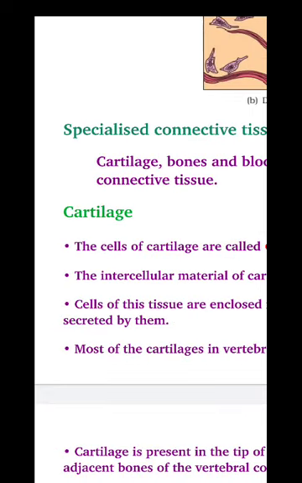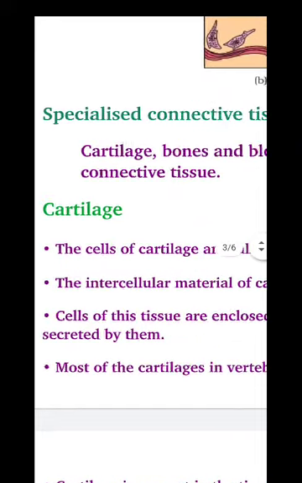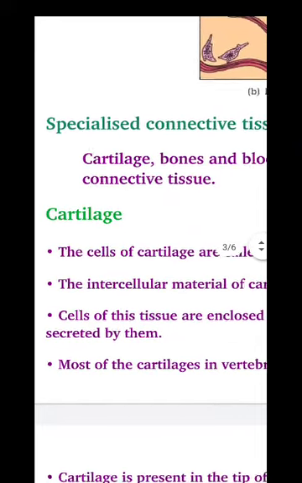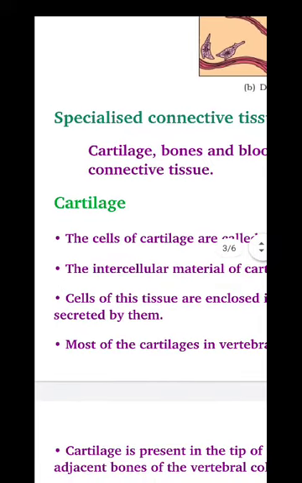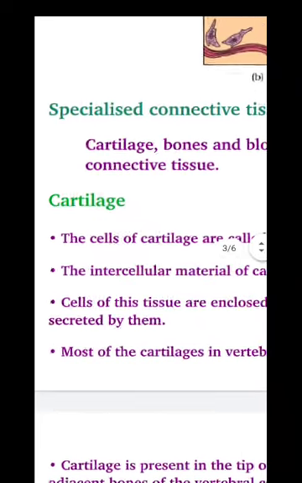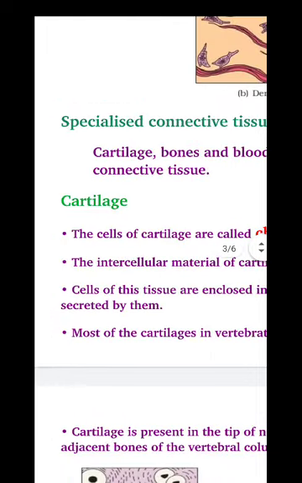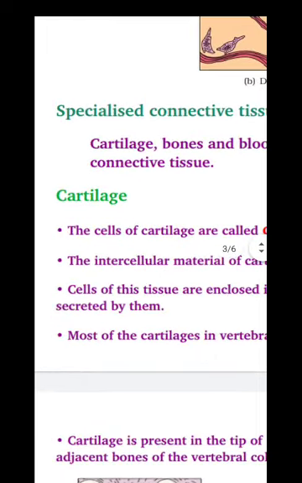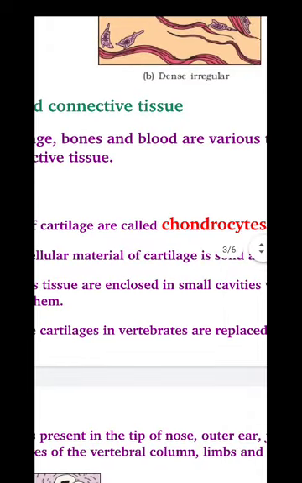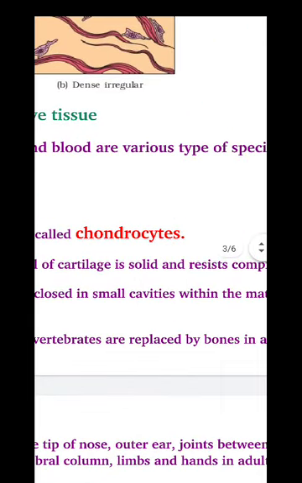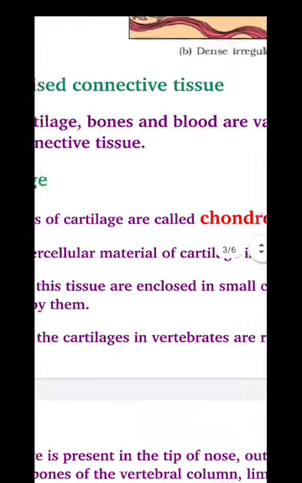Soft skeletal tissue. That is cartilage. You can see that in your nose, ear, etc., which is soft in nature. Bone is hard in nature, cartilage is soft in nature. Both are skeletal tissues. And the cells of cartilage are called chondrocytes. Cell of cartilage is a chondrocyte.